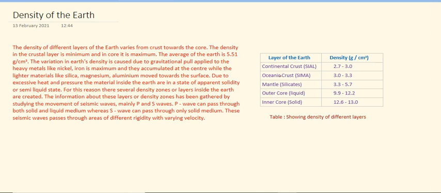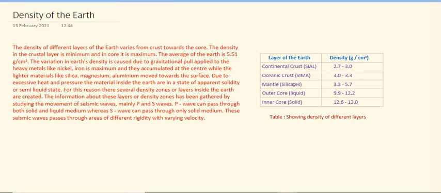Now next is the oceanic crust, which is just underlying the continental crust, and it is a little bit heavier or denser as compared to the continental crust. It has density of about 3.0 to 3.3 gram per centimeter cube.